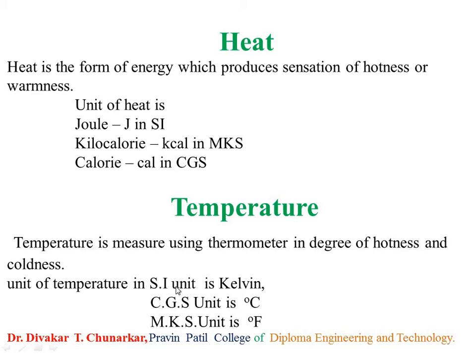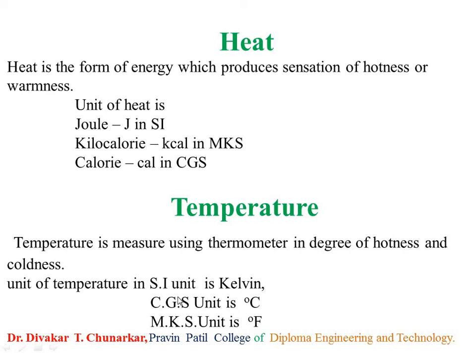The unit of temperature in the SI system is Kelvin. In the CGS system, degree Celsius. And in the MKS system, degree Fahrenheit. All these units are very important for your online examination, because generally a 2 to 4 marks question arises in your examination on this heat and temperature topic.